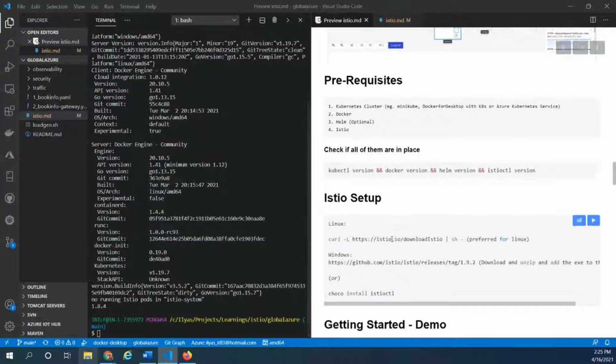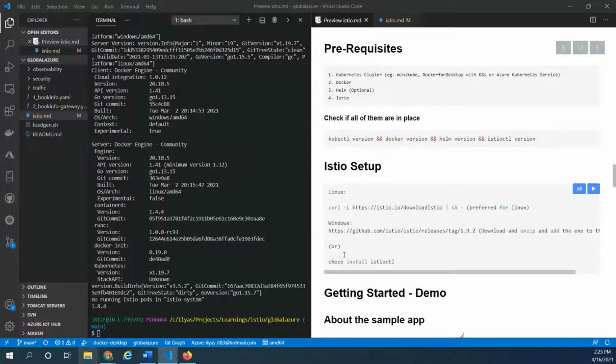All right. The next step is Istio installation. This Istio installation is very simple. If you're using Linux, simply follow this. This would automatically download and install Istio on your machine, and then it would also add the path so that you could use istioctl immediately. Likewise, if you're using Windows like me, you could go to this location to download Istio.